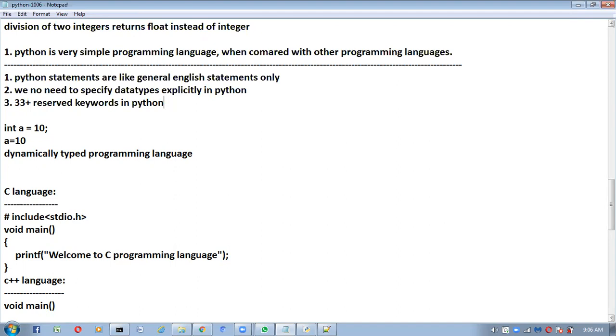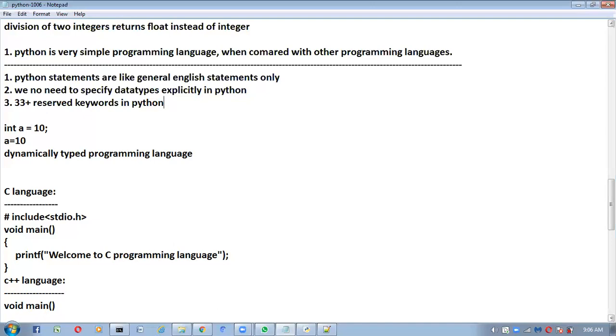Suppose you have booked a bus ticket or train ticket, so that seat is reserved for you only. You only can go and sit in that seat. Same way, here also some names are already reserved for some functionality. If you are going to use that functionality in your program, compulsorily we have to use these reserved names. Understood what I am telling?